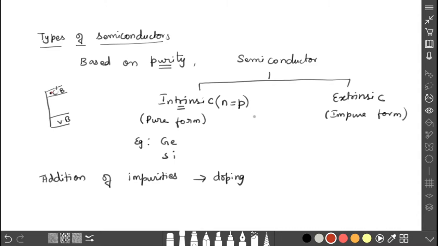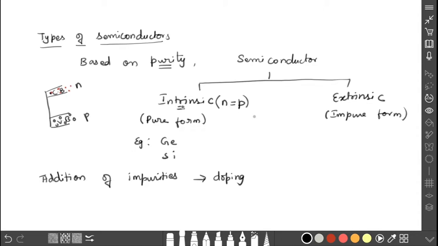The red dots represent the electrons, and where an electron leaves, holes are created in the valency band. So N represents the number of electrons in the conduction band and P represents the number of holes in the valency band.